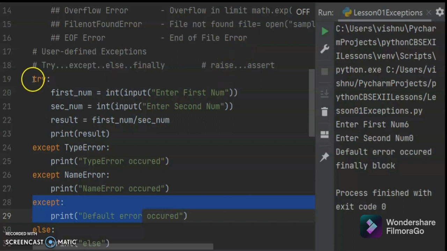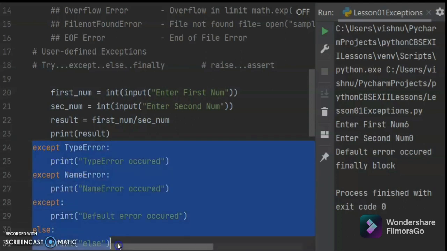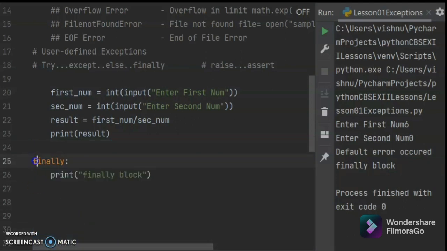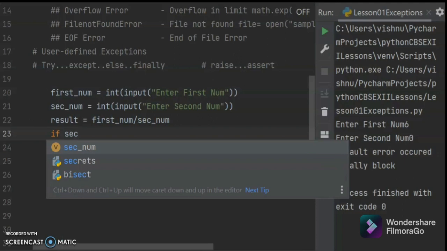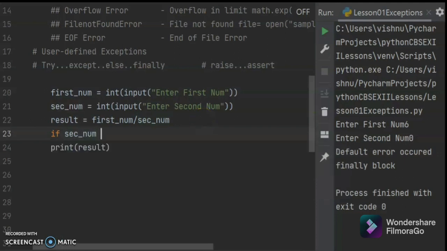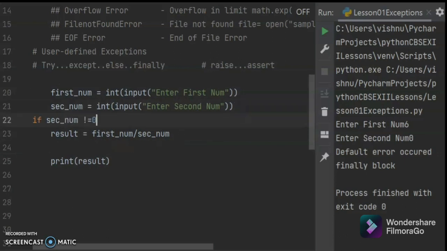Here let us remove all this. Suppose I want to check if the second number should not be 0, or we can say not equal to 0. You can check it here itself. If it is not equal to 0, the result you can divide.